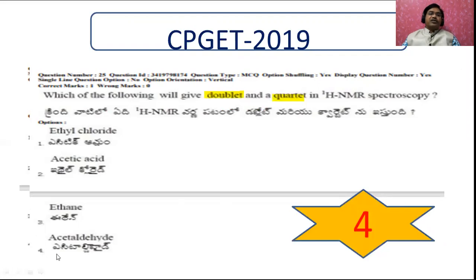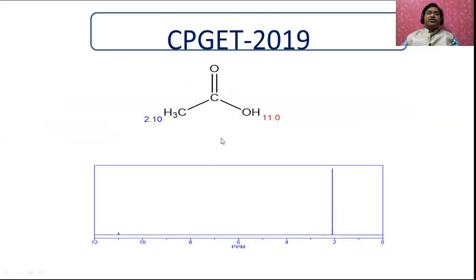We need doublet and quartet. Let us see the NMR spectra of these 4 compounds. The first one is going to be acetic acid. Here it will give the NMR spectra at 2.10. Here it is 11.1, but this is only 1 proton, that's why you have a small peak here. Whereas here you get a singlet. There are no neighboring protons on the carbon, that's why you'll get only a singlet of 3 protons, and the peak size is greater.